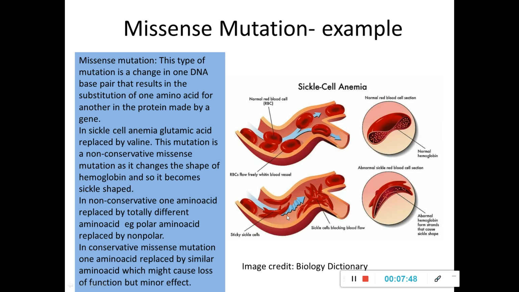So the cases in which a polar amino acid is replaced by a non-polar amino acid are an example of a non-conservative amino acid replacement. And in a conservative missense mutation, one amino acid is replaced by a similar amino acid, which might not cause loss of function, but only a minor effect. So that is about the missense mutation with an example stated.